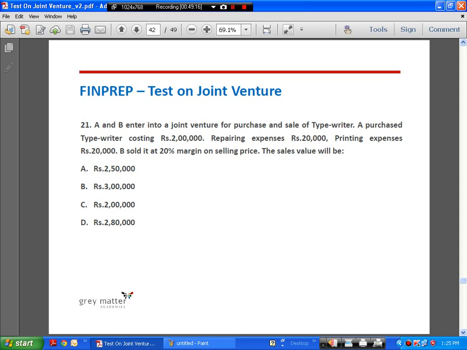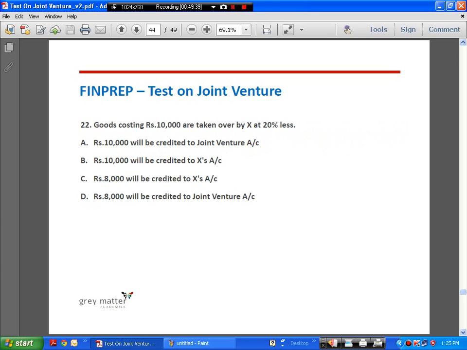So here there's nothing that's testing you on the knowledge of joint venture. It's again a simple arithmetic problem. The total cost incurred is 2,40,000. We know that 1 by 5 on selling price is 1 by 4 on cost. So 2,40,000 into 1 by 4 is 60,000, which is the profit. So the sale value will be 2,40,000 plus 60,000, which is 3 lakhs. Right? So the answer is B. Right. We come to question number 22.